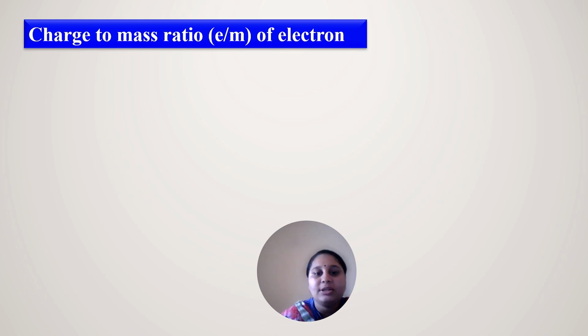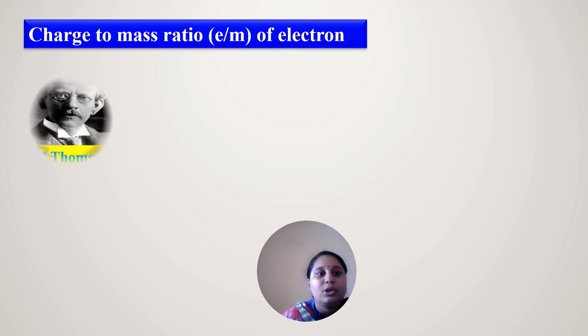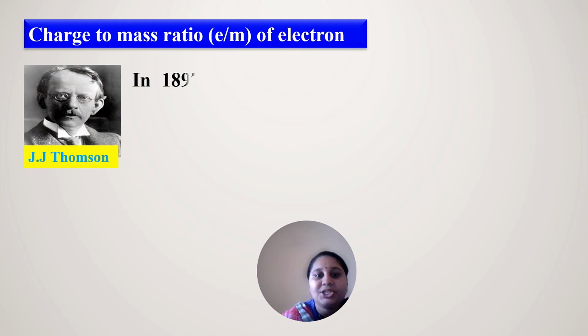The next concept is the charge to mass ratio of electrons. This was given by J.J. Thomson.